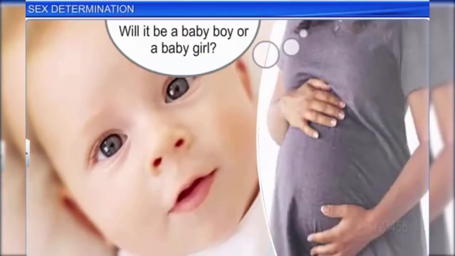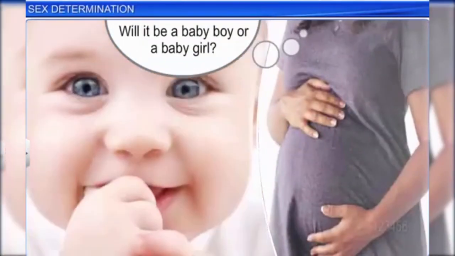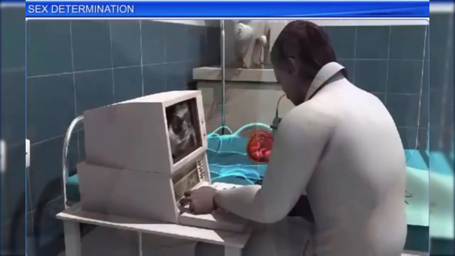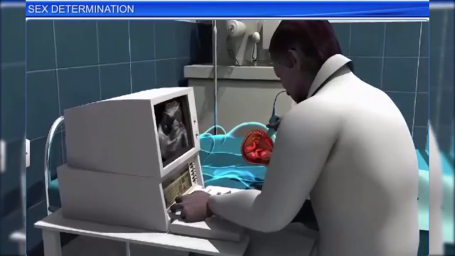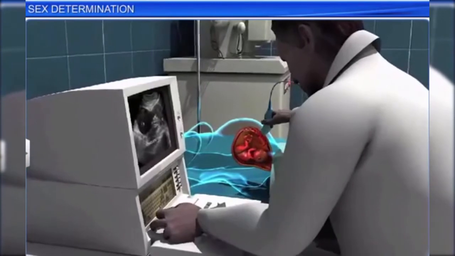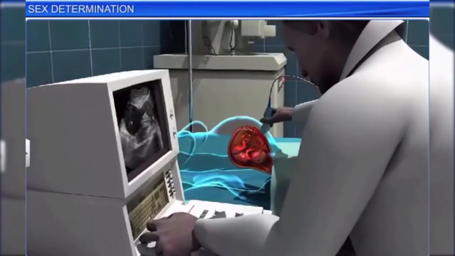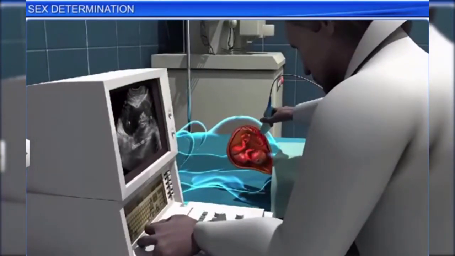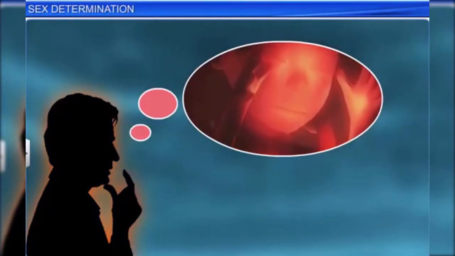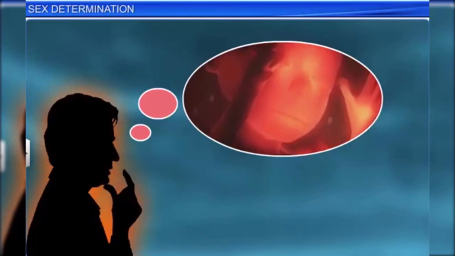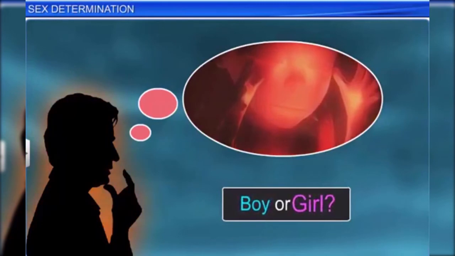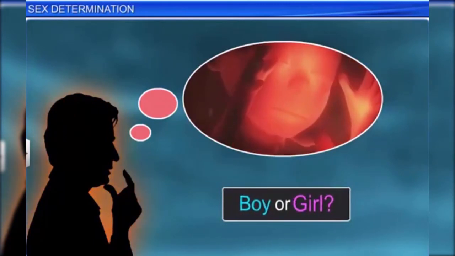People are usually eager to know the sex of their unborn child. Today, advancements in genetics have made it possible to determine the sex of an unborn child, though the practice is illegal in many countries, including India. However, determining the sex of an unborn child wasn't easy in earlier times, and the mechanism of sex determination puzzled geneticists for a long time.